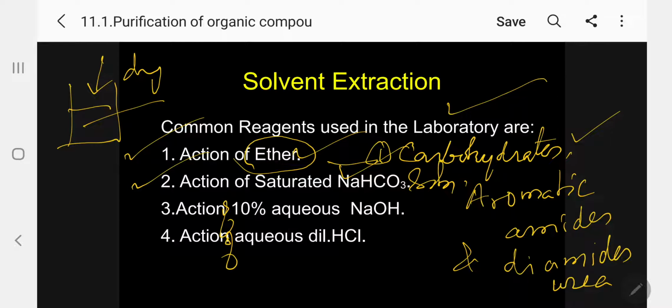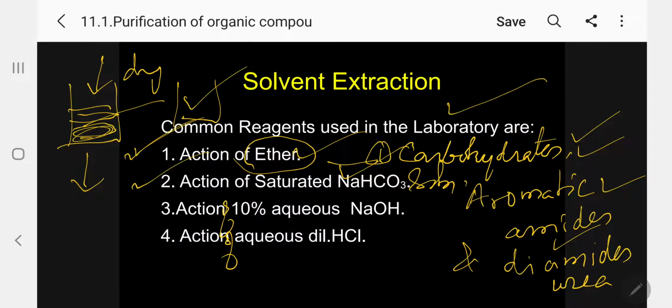When this takes place, if carbohydrate, aromatic amide, urea, or diamide is present, the insoluble solid will be at the bottom and the top will be the ether solution. Take another beaker and decant the top, or filter, and you will get a clear ether solution. The other organic compounds will go into it, while the carbohydrate, aromatic amide, and diamide will be retained in this beaker. So this is the method we can use to separate by ether.